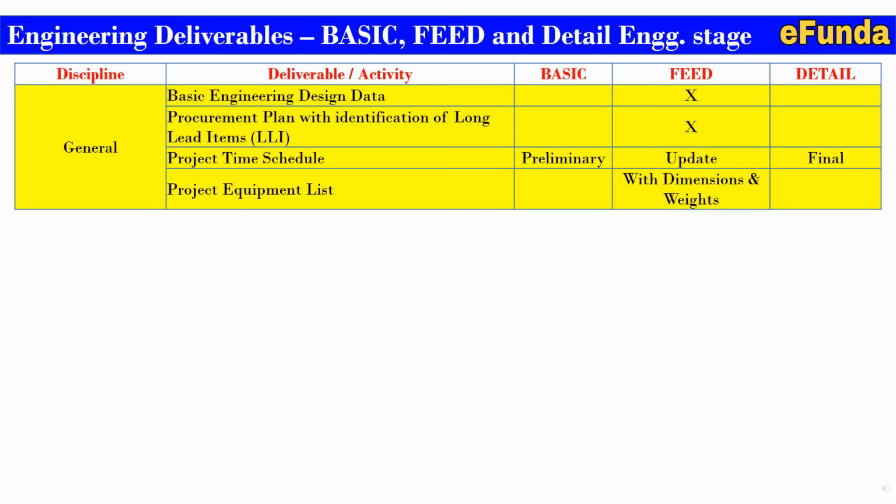Now moving on to engineering deliverables, we are going to cover the stages of basic engineering, FEED and detailed design engineering stages. We will go discipline wise. One can refer to the table where mainly the discipline deliverable or activity and the stages are covered. Under the general, basic engineering design data, procurement plan with identification of long lead items, that is LLI, project time schedule, project equipment list. These are the main deliverables required as part of the general, and the stages are also indicated. One can refer to the table and study carefully.